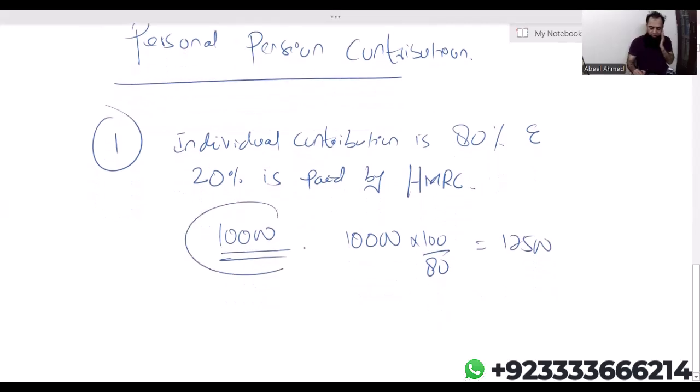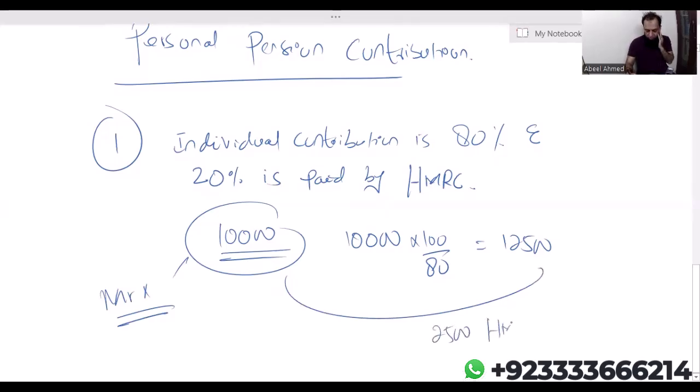So this is, let's say, paid by Mr. X. The difference between 10,000 and 12,500, 2,500, will be paid by HMRC. Now let me explain the benefit. Mr. X has paid the insurance company 10,000.